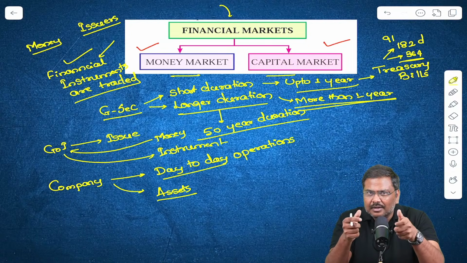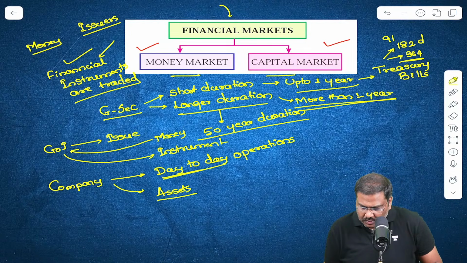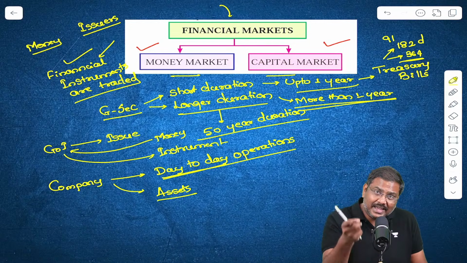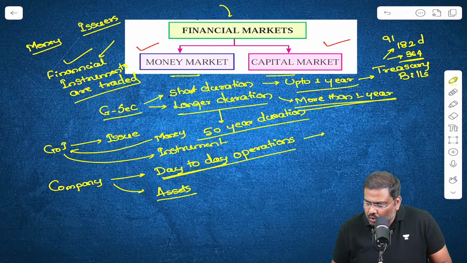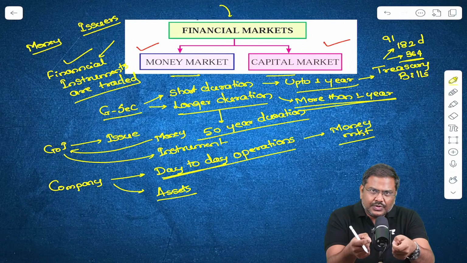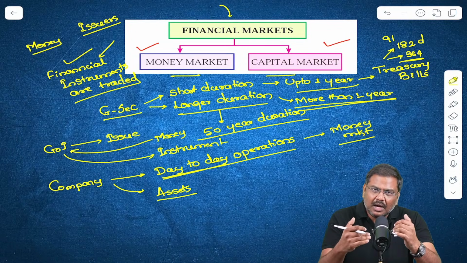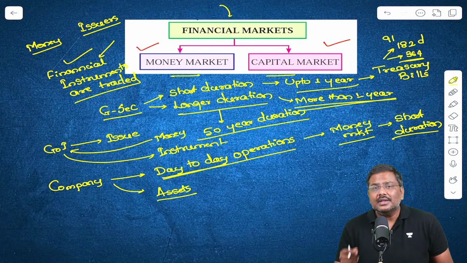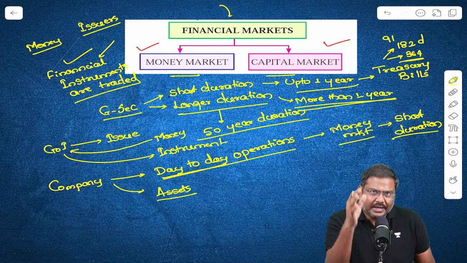For taking care of day-to-day operations, if I want to raise money from the market, I go to the money market. I'll go to the money market, issue certain instruments, and take the money from the money market, and that is for a very short duration. Short duration essentially means up to 1 year.